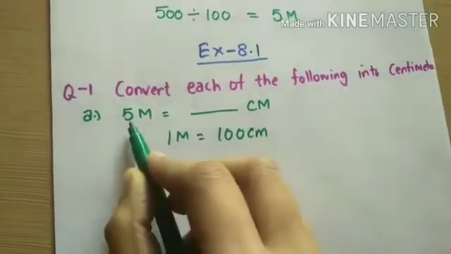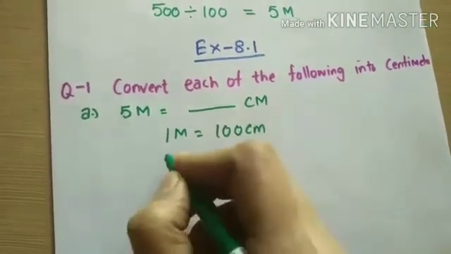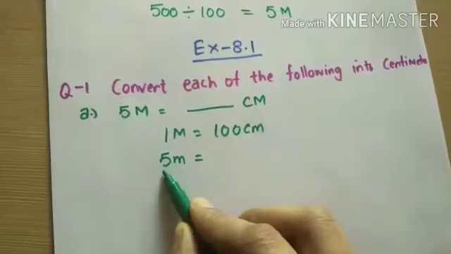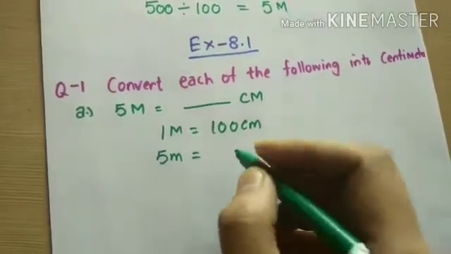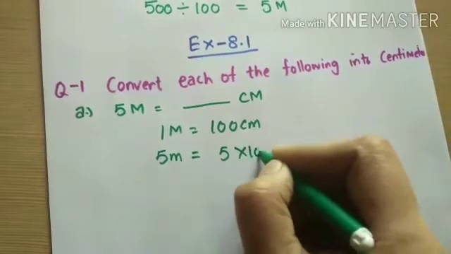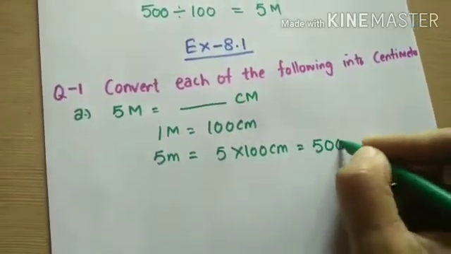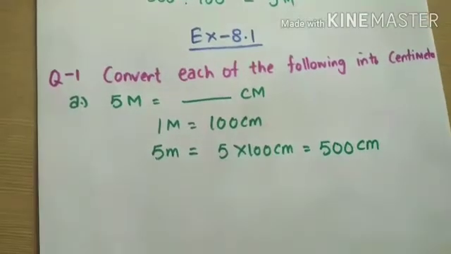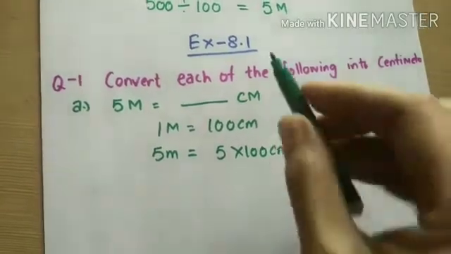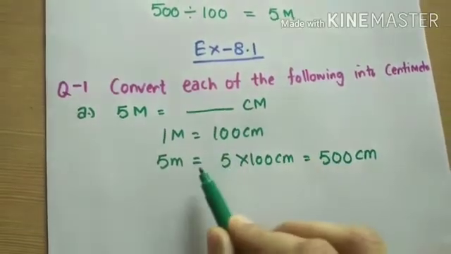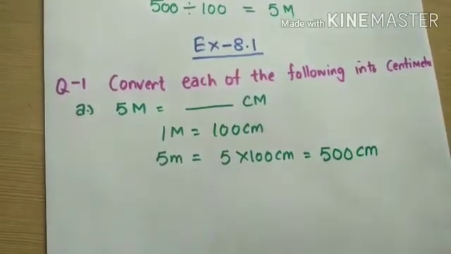So here 5 meters are given. So 5 meter is equal to 5 multiplied by 100 centimeter, it will be 500 centimeter. Because we have to convert bigger into smaller unit, it will be multiplied by 100.